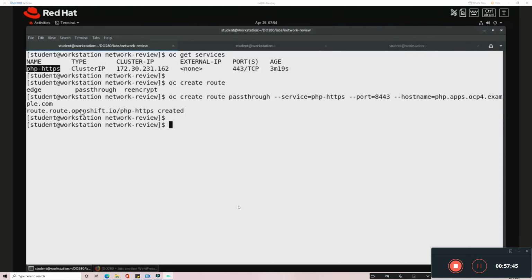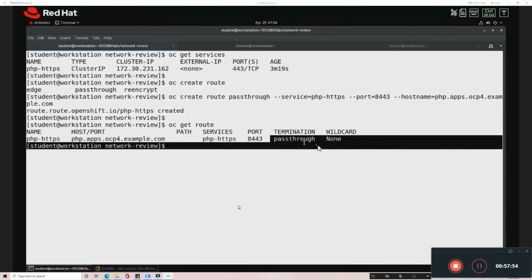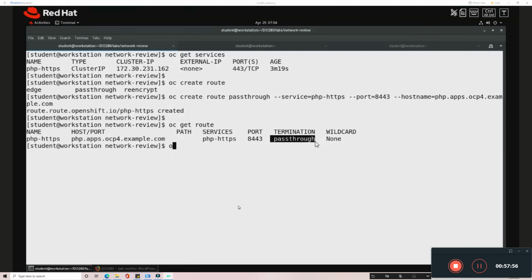So now the route is created. Now you can see the route, oc get route. And now you can see that route. Now the route is created. Termination type is pass through. Now when you do oc describe route, the name of the route itself, the name of the route is php